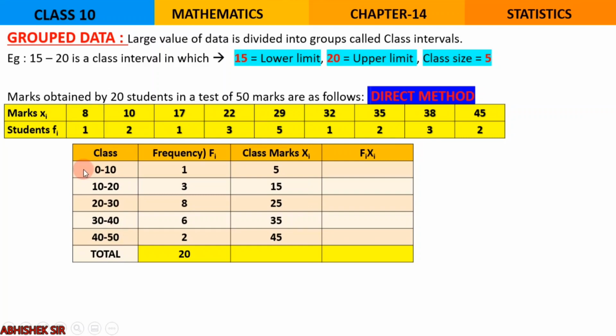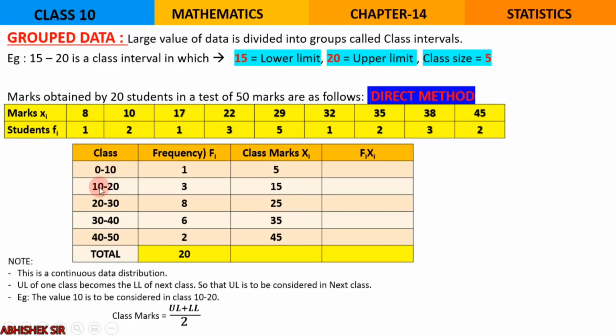You see, the number of rows in the class column has now decreased. So we are making this easy. Now just see 0 to 10, how many students are scoring below 10. This 10 is repeated in the next class as well. You see, there are a few rules. First of all, this is continuous data because the number is repeated, 0 to 10, then 10 to 20. There is no gap in between, so it is a continuous data distribution. Now, very important: the upper limit of the first class becomes the lower limit of the next class. So whenever a number is repeated like that, we will consider it in the next class only.